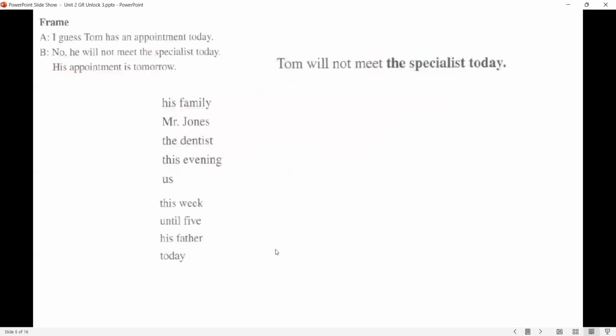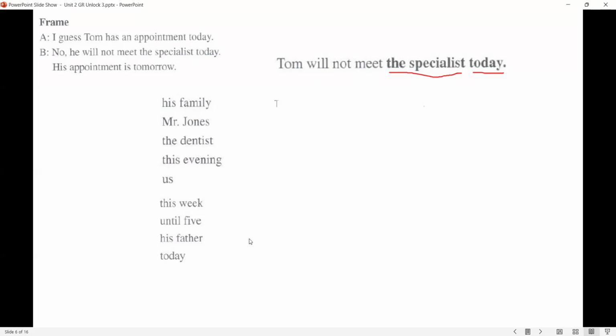Okay. Now let's read the frame together. Next exercise. I guess Tom has an appointment today. No, he will not meet the specialist today. His appointment is tomorrow. Here, the second speaker is certain, is sure that Tom's appointment is not today. Now, let's change the specialist and let's change the time expression today. The Tom will not miss will stay the same, okay? Let's do it together. Tom will not meet the specialist today. Use his family and say the same sentence.